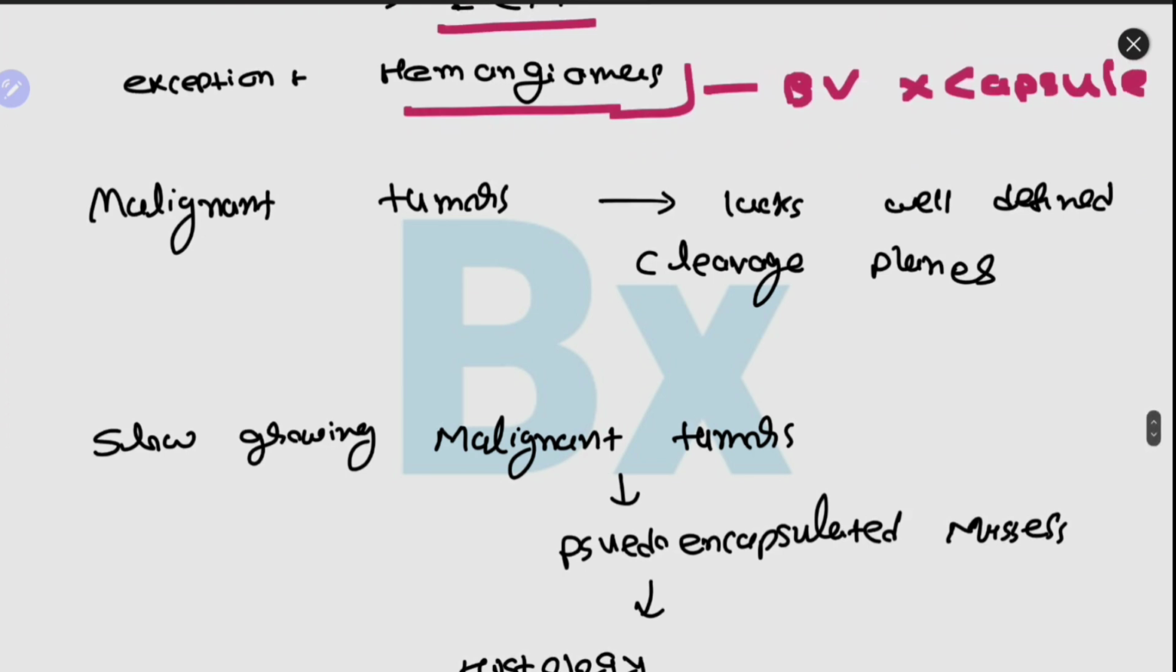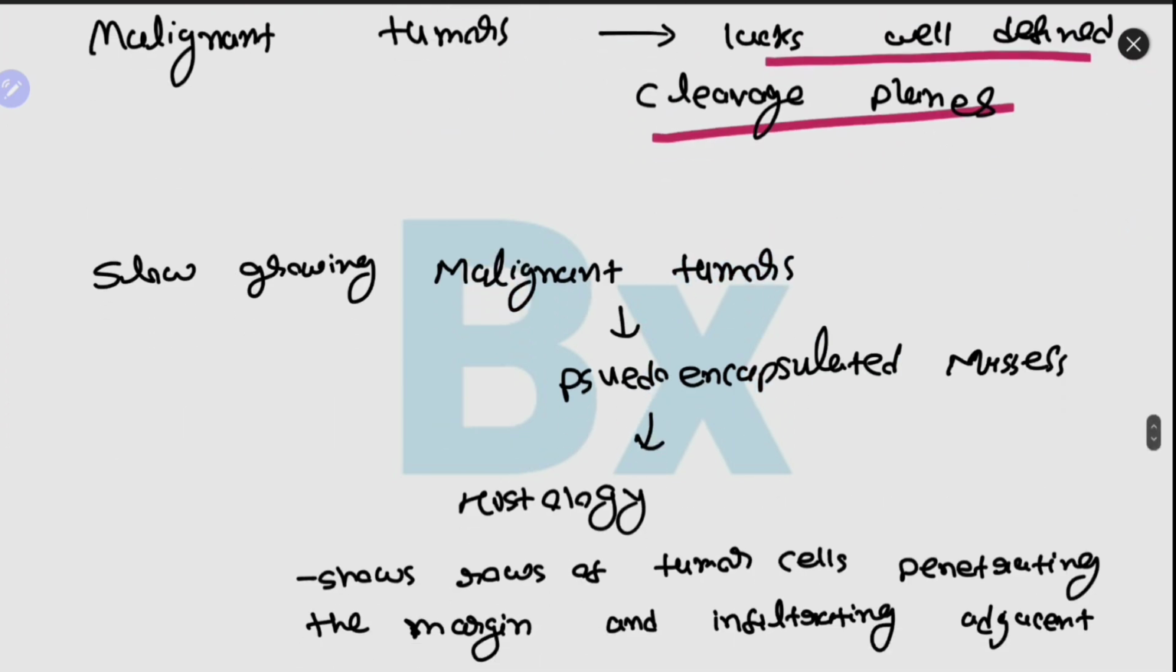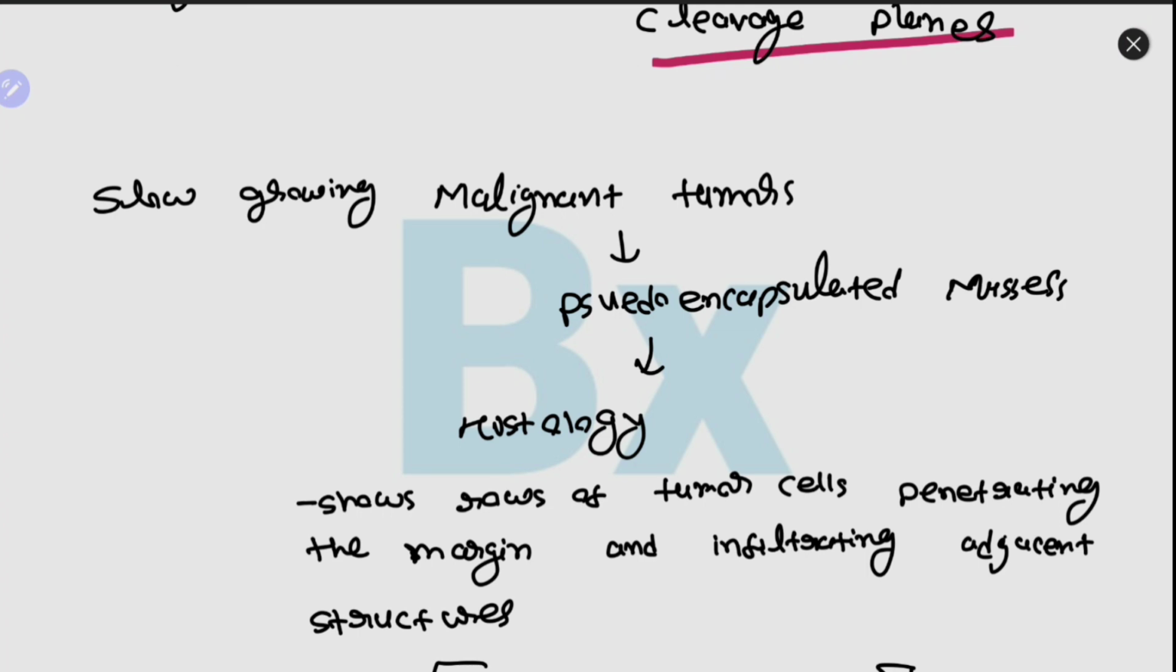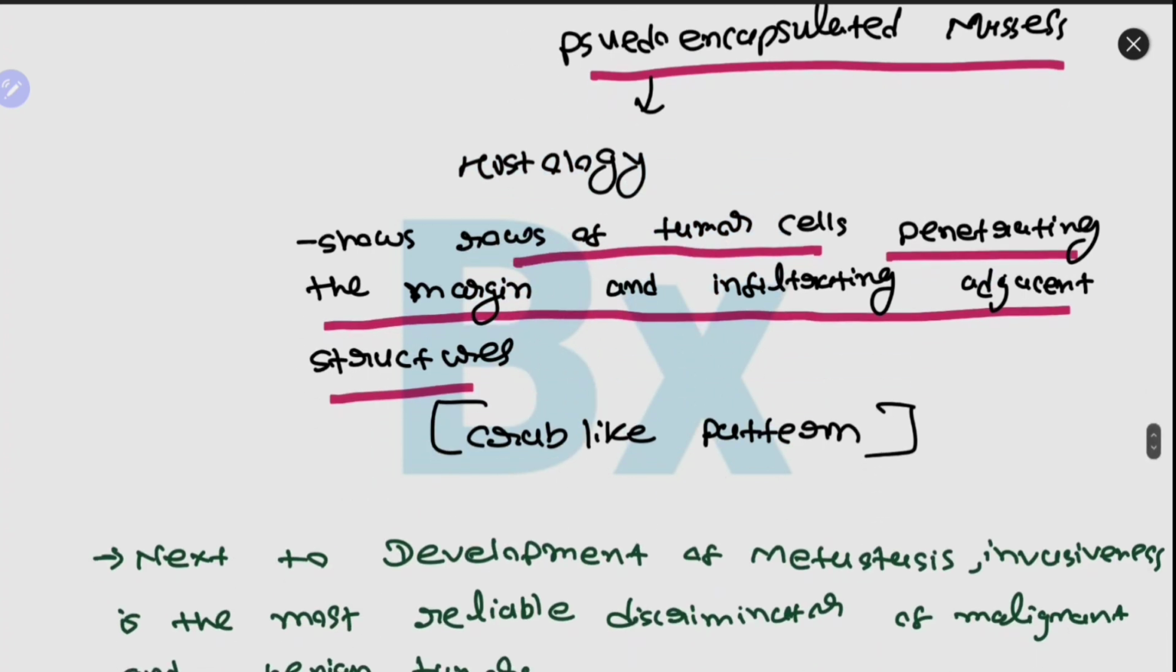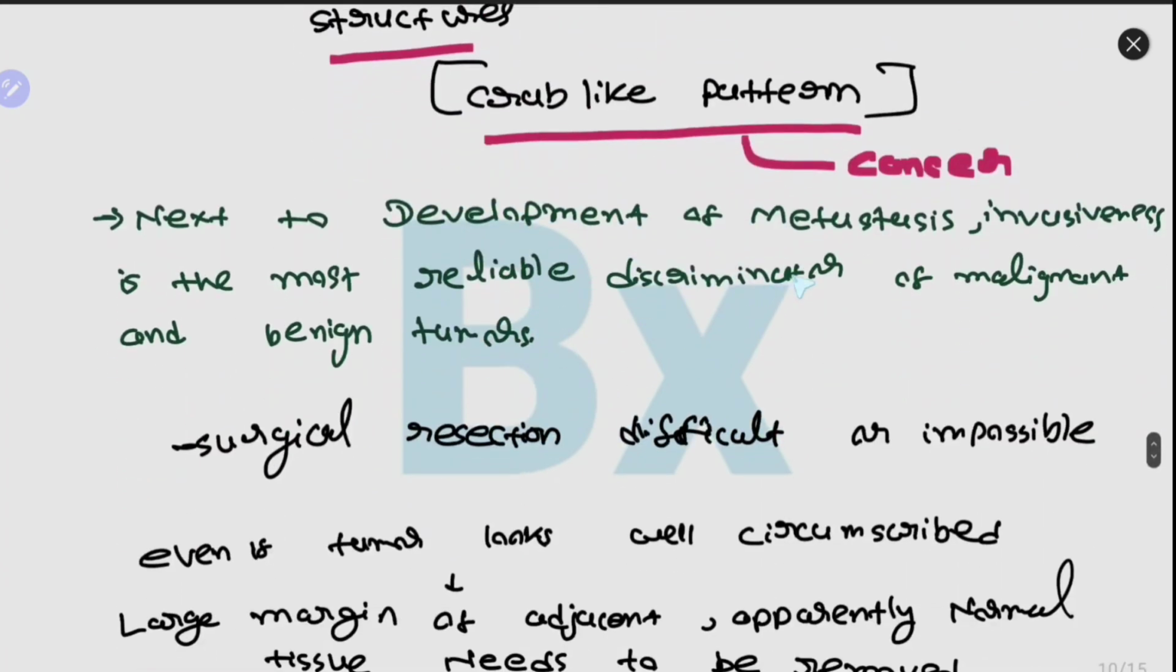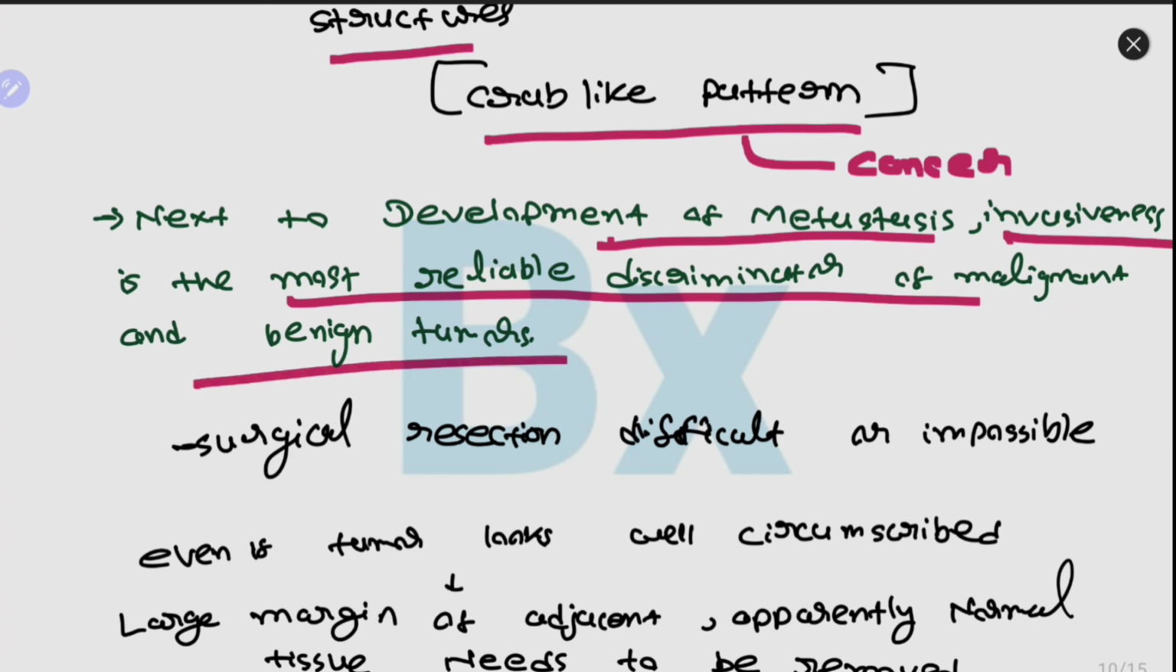Malignant tumors, on the other hand, lack well defined cleavage planes. Slow growing malignant tumors will be pseudo-encapsulated masses. On histological examination, they show rows of tumor cells penetrating the margin and infiltrating the adjacent structures, showing a typical crab-like pattern of cancer cells. Next to the development of metastasis, invasiveness is the second most reliable discriminator of malignant and benign tumors.